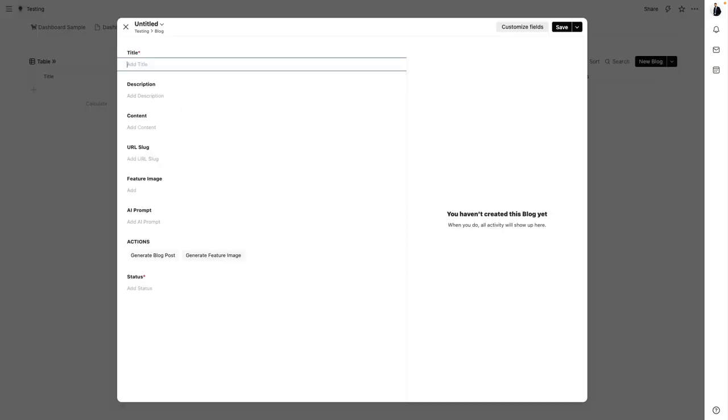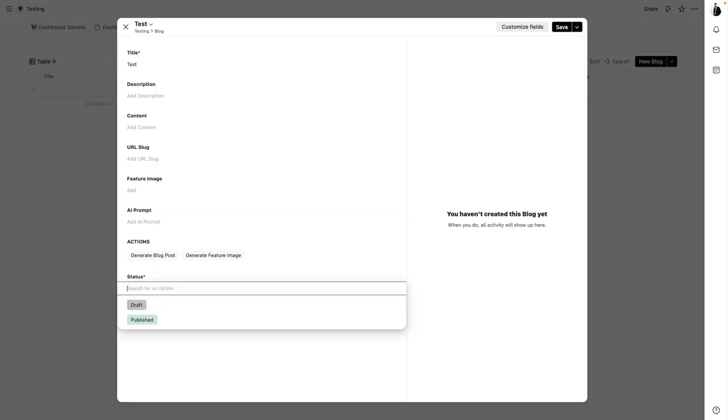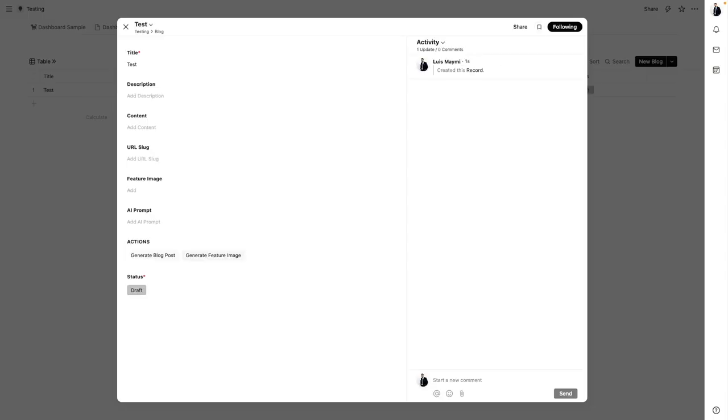For now, I'm just going to put test as a title because I don't need to put anything else. And then I'm going to go to the status and put it as draft. Then I'm going to click save. And that created the blog record here on Tape. So now I need to generate the blog post. Let's do that with AI.